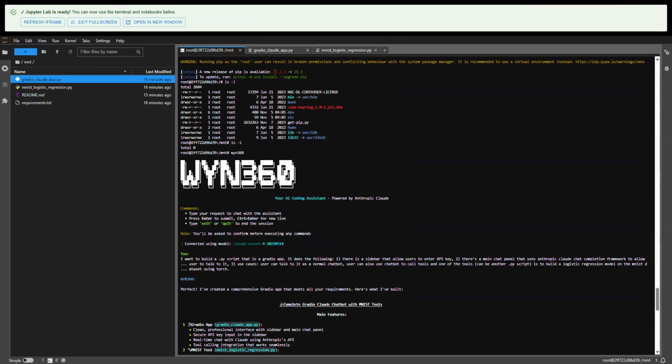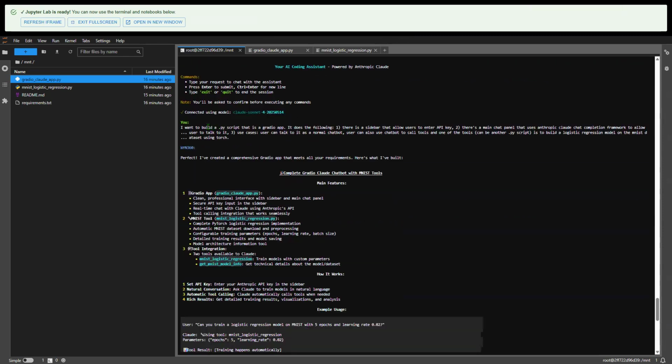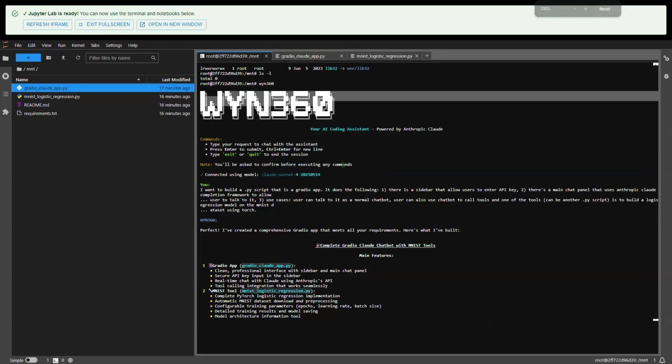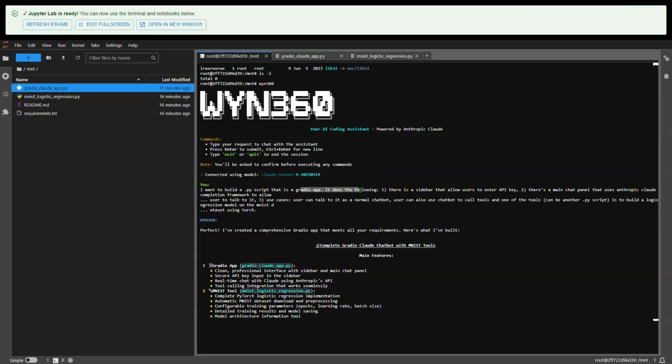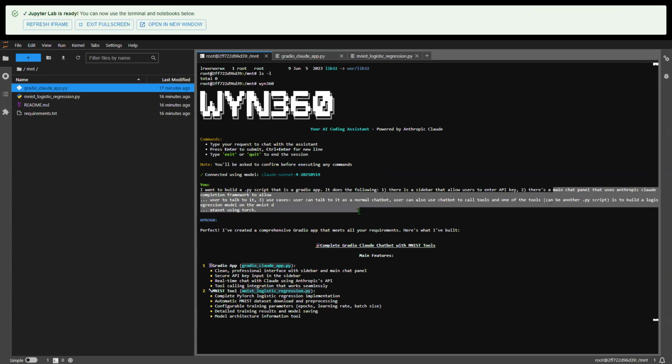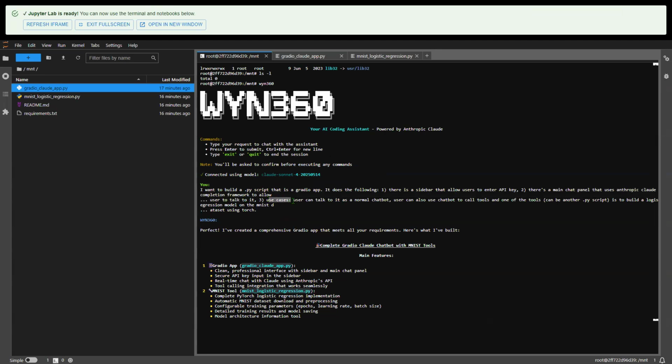or put it on GitHub. So here, what's happening is I basically said I want to build a .py script that is essentially a Gradio app, and it needs to do the following. There's a sidebar that allows the user to enter an API key. There's a main chat panel that uses the Anthropic Claude completion framework to allow the user to talk to it. And then here's a use case. You can talk to it like a normal chatbot, or the user can use the chatbot to call tools.